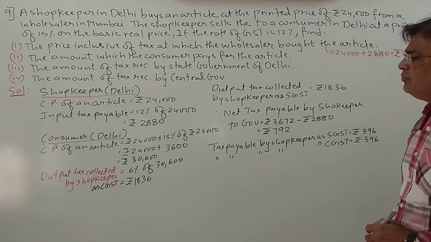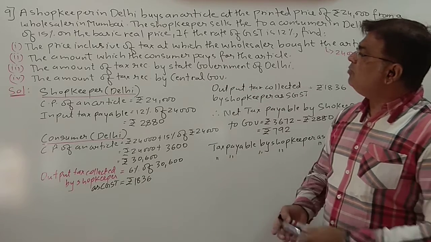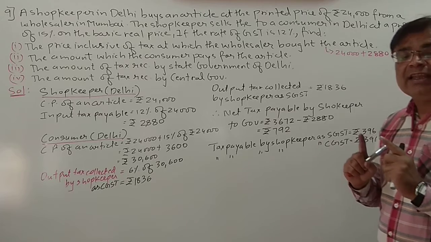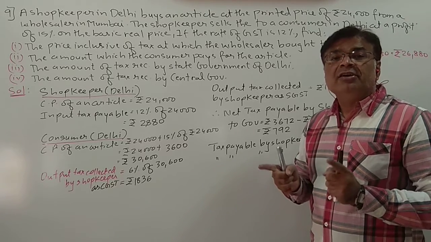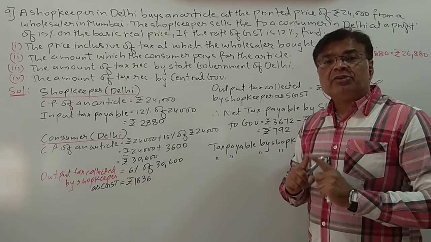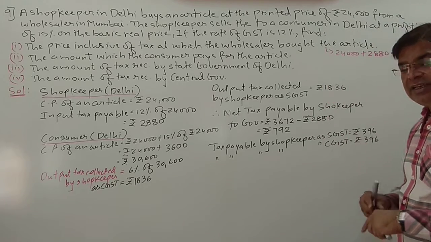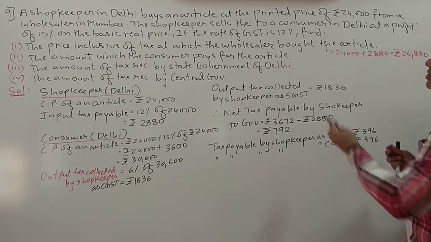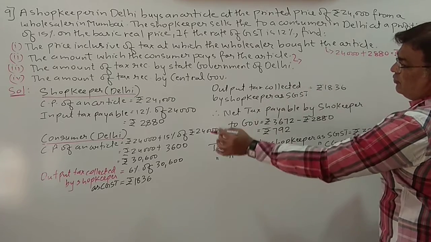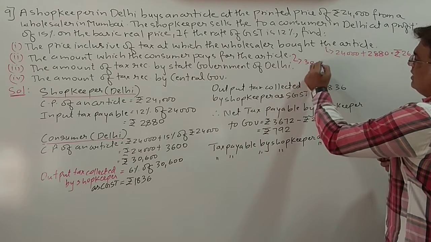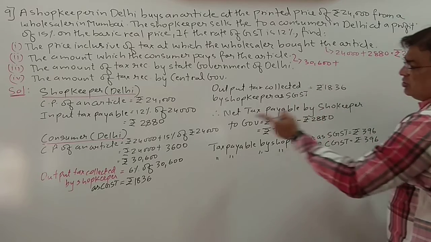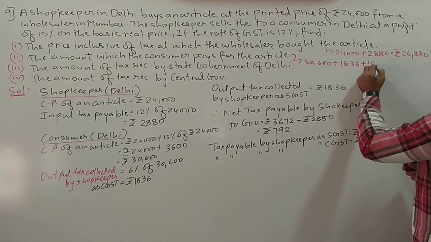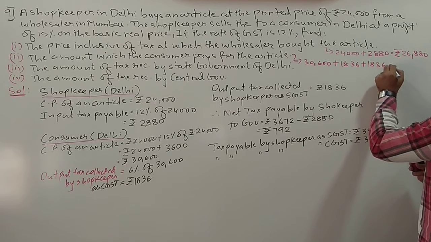Okay students, now let us see the second question: the amount which the consumer pays for the article. Here inclusive of tax is not written, but whenever a customer purchases the article, this GST is automatically calculated in that amount. So how much is the consumer actually paying? First of all, 30,600 plus 1836 as CGST and 1836 as SGST.